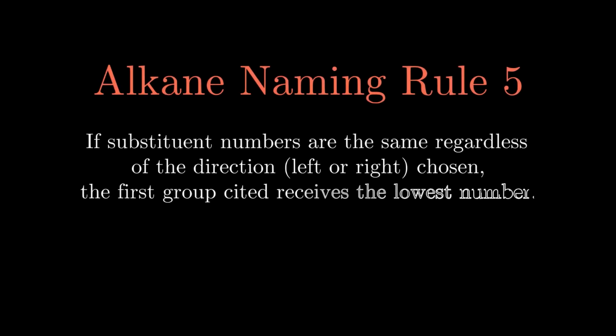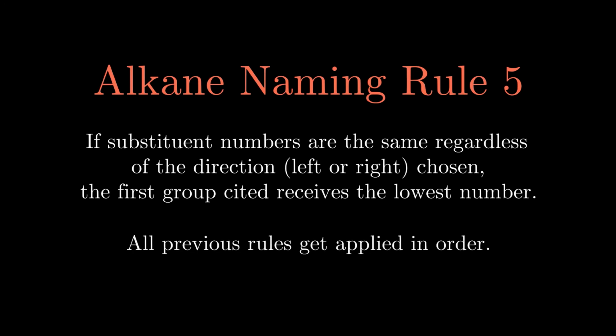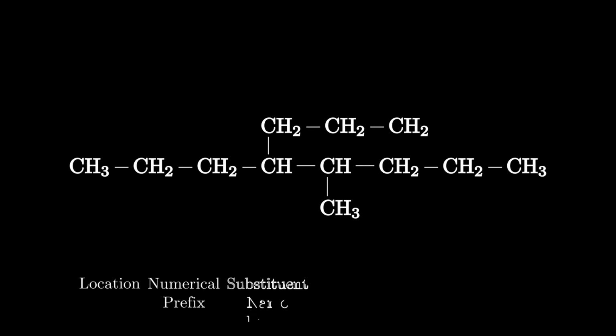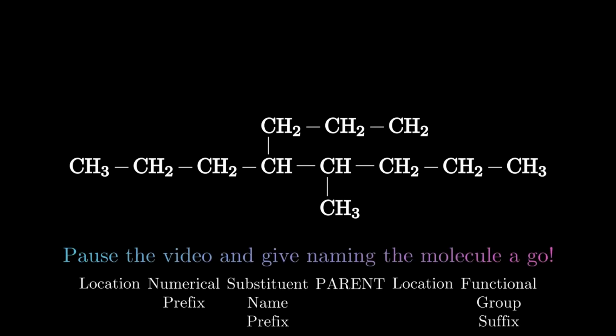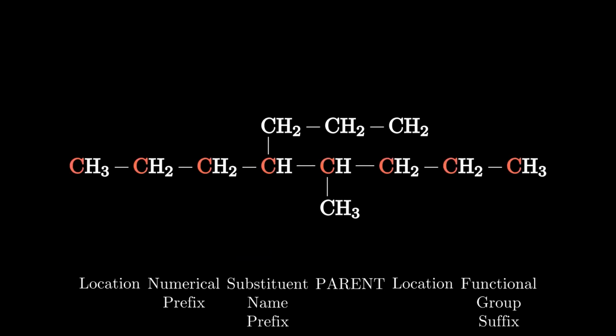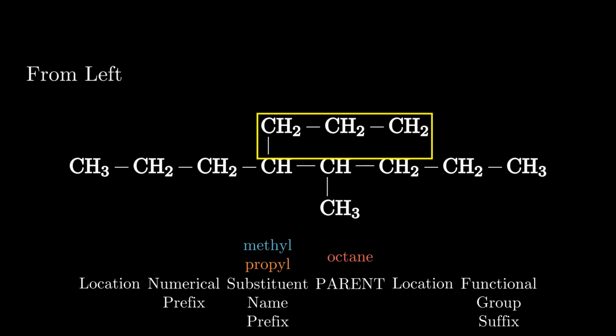If there is a tie that cannot be broken by using Rule 4, then whatever substituent is cited first gets the lowest number. This essentially means whichever substituent is first alphabetically will get the lower number, as it must be first in the name. So keep that in mind while you try to name this molecule. In this case, the 2 substituents on the octane parent are, from left to right, propyl and methyl. The numbering from the left of this molecule is going to give us a 4 and then a 5.